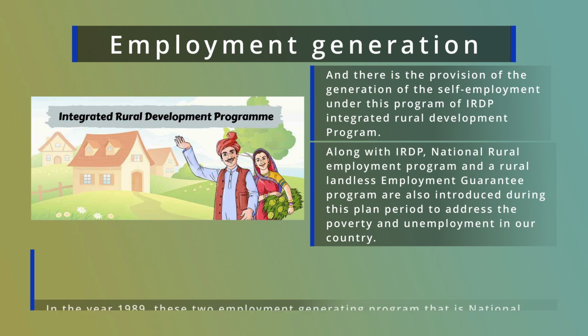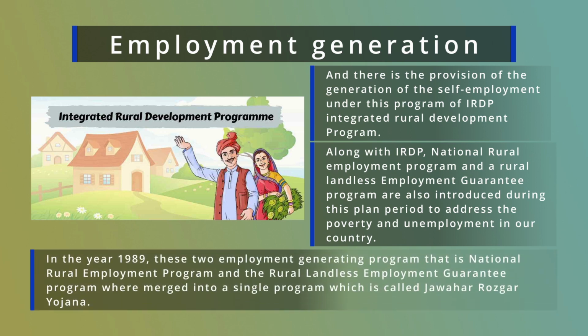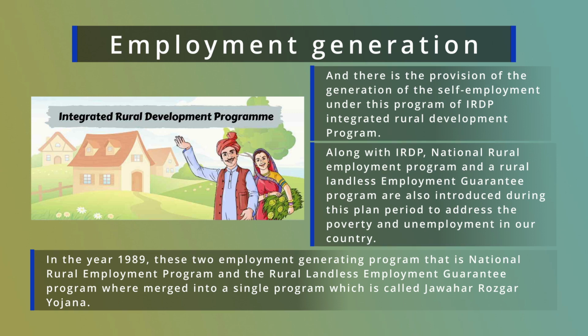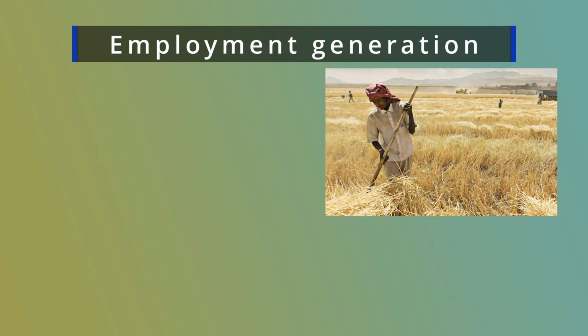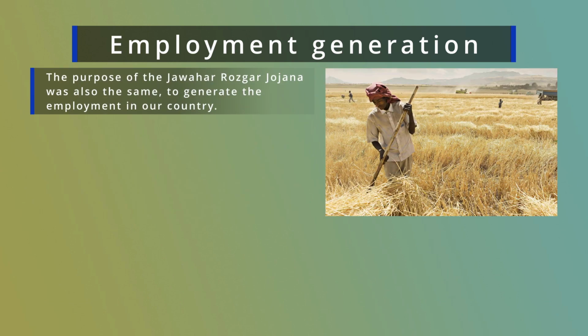In the year 1989, these 2 employment generating programs were merged into a single program called Jawahar Rozgar Yojana. The purpose of the Jawahar Rozgar Yojana was also the same, to generate employment in our country.